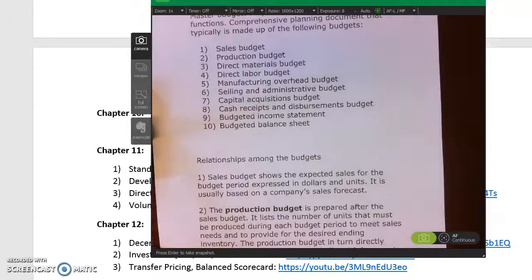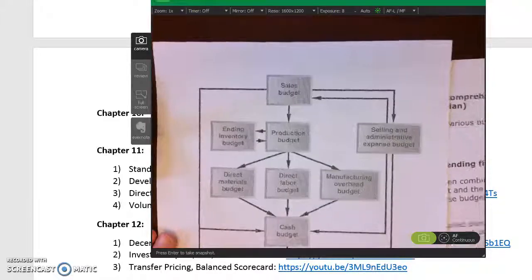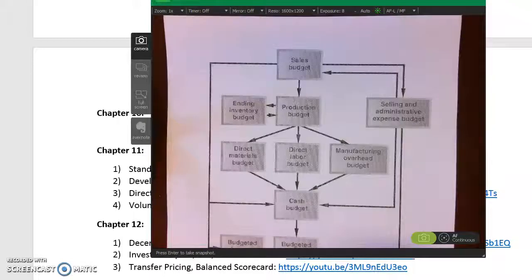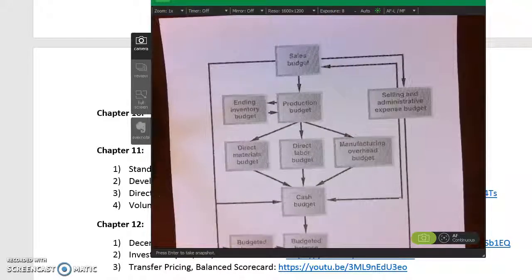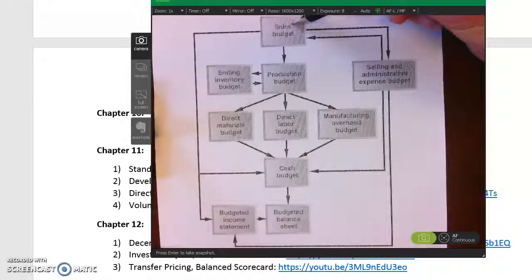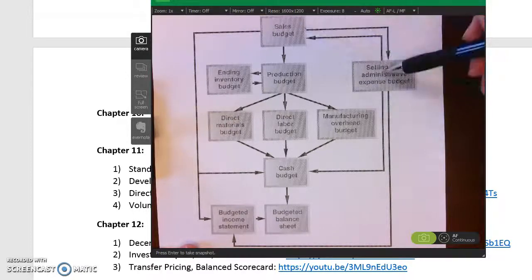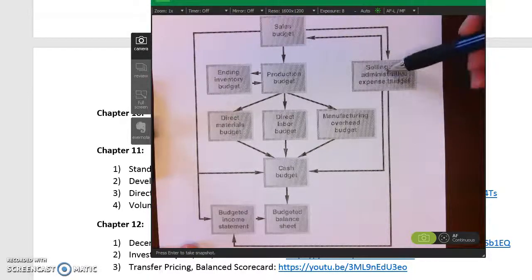Okay? And if I'm going to skip over some of this, I'm just going to kind of go over this diagram on page 5, because this diagram is a really good example of explaining all the relationships among the budgets. So again, what I was saying earlier is the first budget that you have to do is the sales budget. Now, why does the selling and admin expense budget depend upon the sales budget?